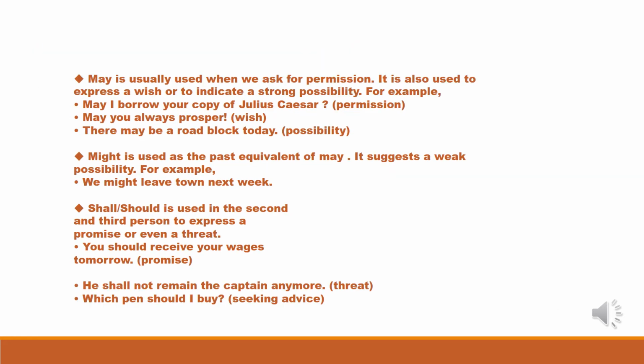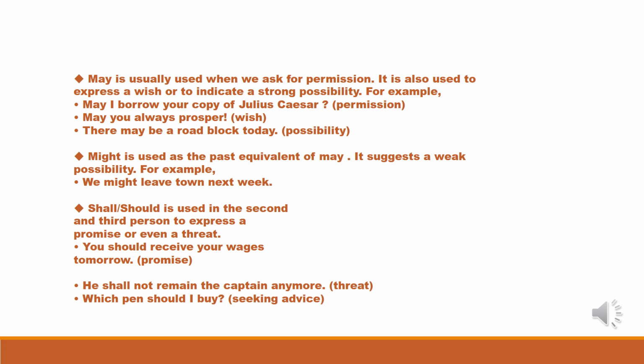May is usually used when we ask for permission. It is also used to express a wish or to indicate a strong possibility. For example, may I borrow your copy of Julius Caesar? Permission. May you always prosper! Wish. There may be a roadblock today. Possibility. So children, it's very clear with these examples how may is functioning in different ways.